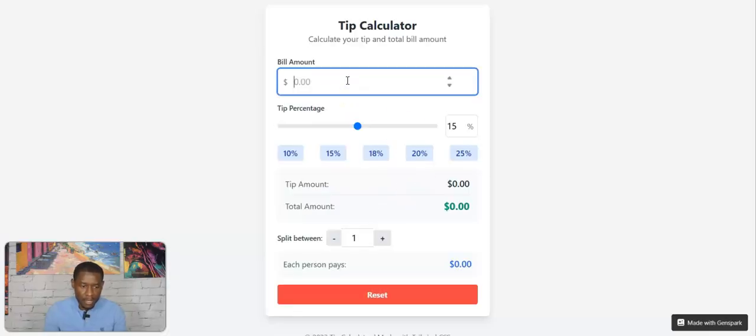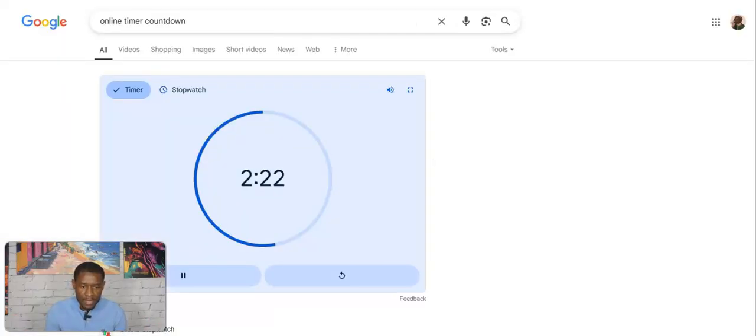That's the tip calculator. Bill amount, let's say we bought something for $45. Percentage, 10%. So it tells you the tip amount. So that's the free one. Boom, it's already done. We are at 2 minutes and 20 seconds.